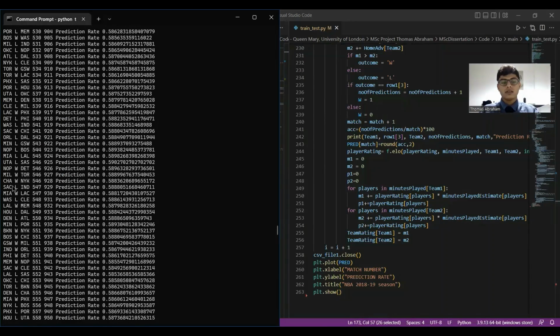Now, as you can see here, the team on the left, for instance, Minnesota and GSW Golden State Warriors. The team on the left is the home team. The team on the right is the away team. The L indicates that the home team lost. So in this particular case, Golden State Warriors won. And as you can see at this particular point, the prediction rate is roughly, just below 60%.